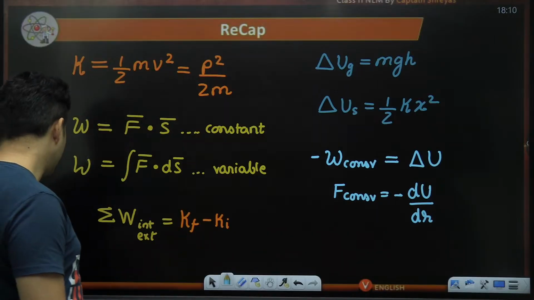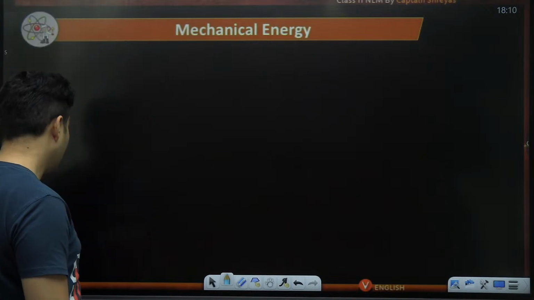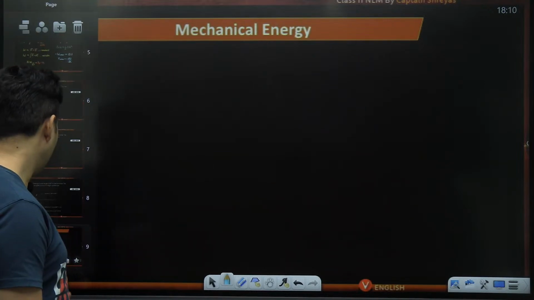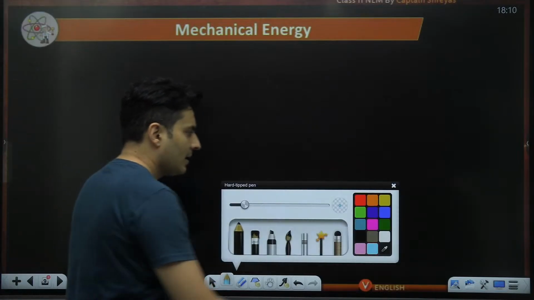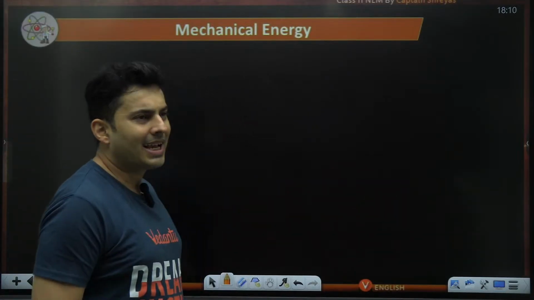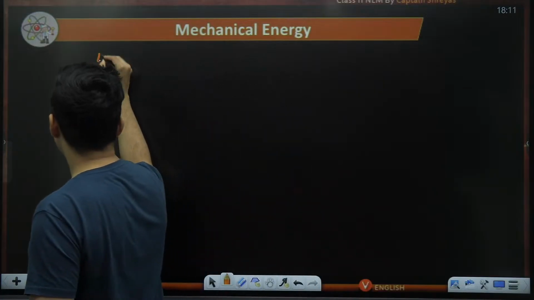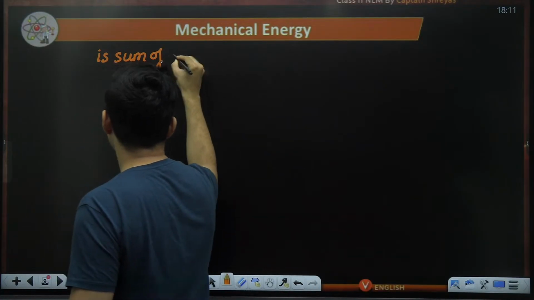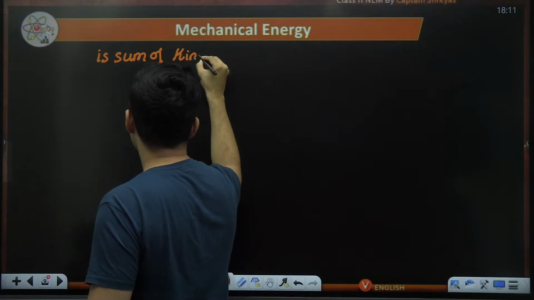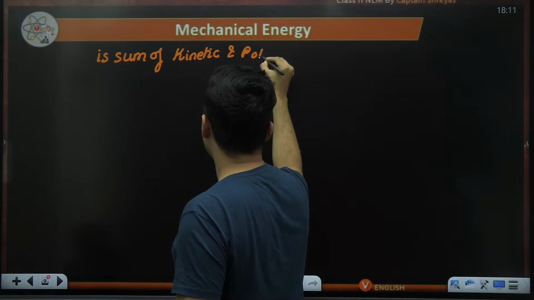All right, so it's time to now move ahead and talk about the next concept, which is mechanical energy. Now, this is very interesting. What is mechanical energy? It is just the pure sum of kinetic and potential energy.